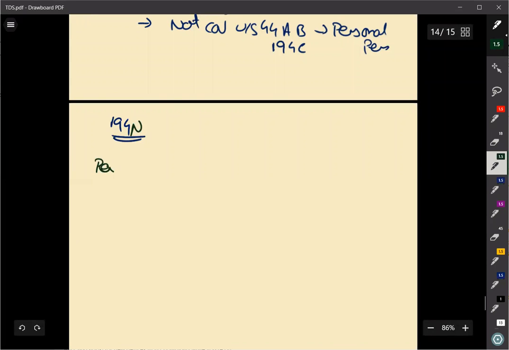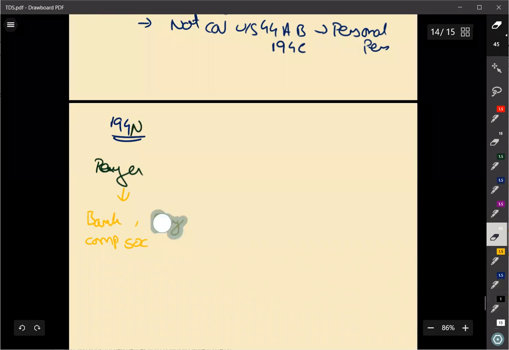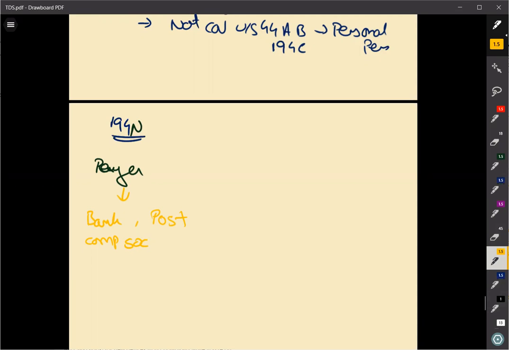So who should be the payer? As we have in every section something called the payer. For this section, who is the payer? The payer for the purpose of this section is nothing but a banking company. Bank. It may be a company, or even it could be a cooperative society. It should be first of all a bank. Or the payer can also be a post office. So this provision is applicable only when the payer is a bank or a post office.